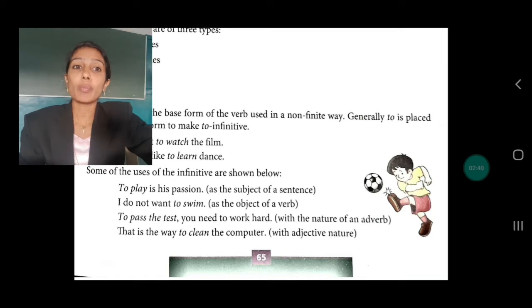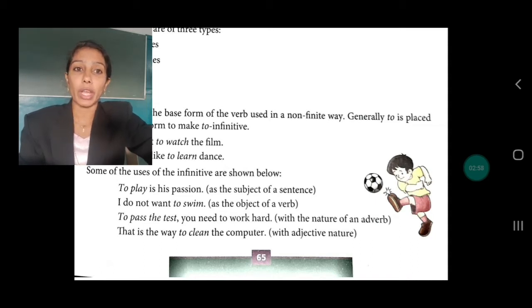Next, to pass the test, you need to work hard. With the nature of an adverb, it has been used as the infinitive. To pass the test, what do you have to do? You need to work hard. Here it has been used with the nature of an adverb.